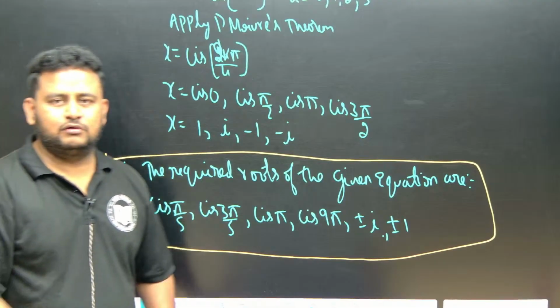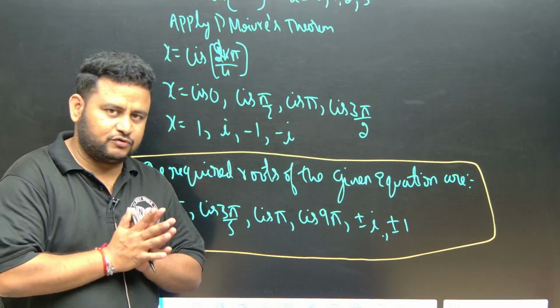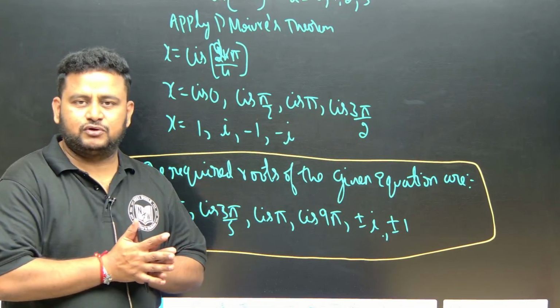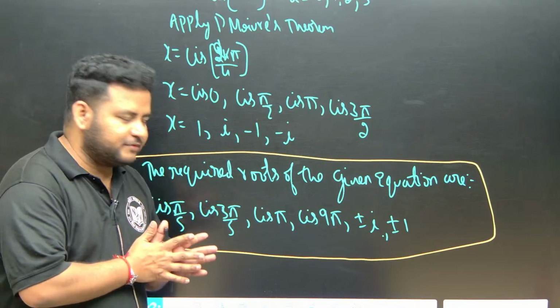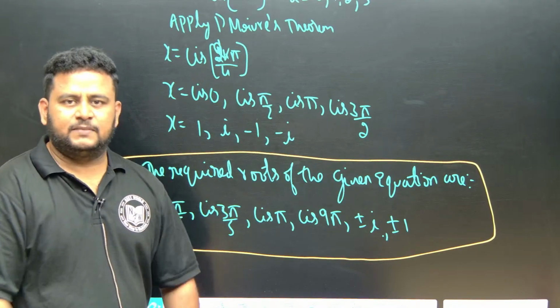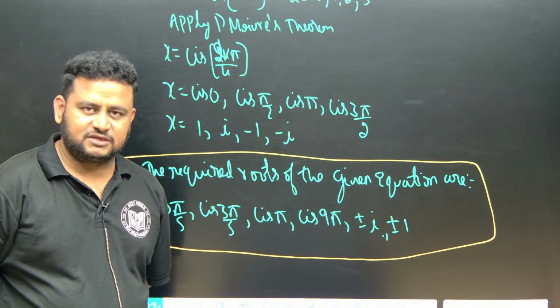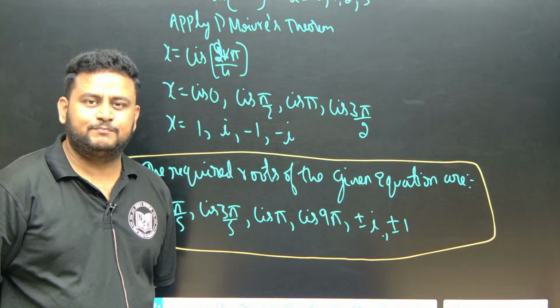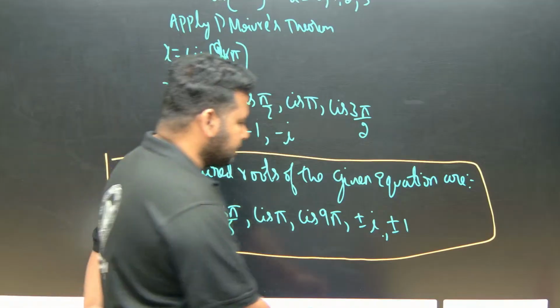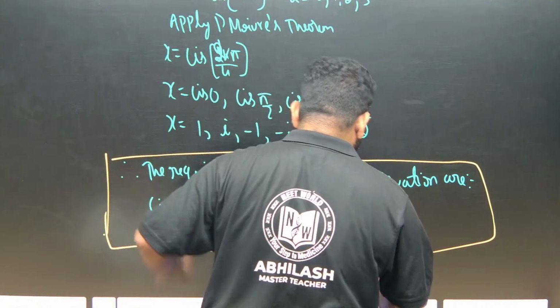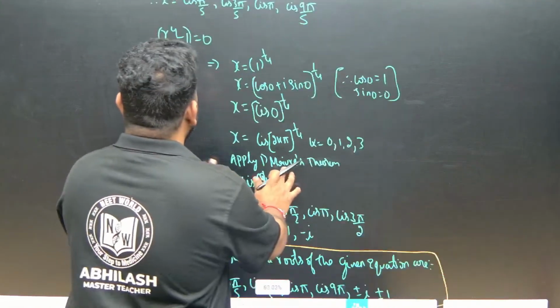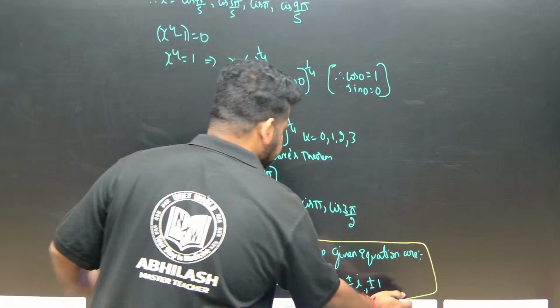This is how we have to solve these questions. Clear? I hope it is clear to all of you. Okay, I'll wind up now. So we are done with De Moivre's theorem, in 2 parts. In the previous class we have done some of the questions, and in today's class also we have done very important questions. You can have a look at these questions that we have done.